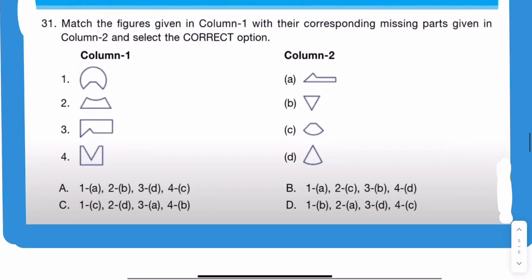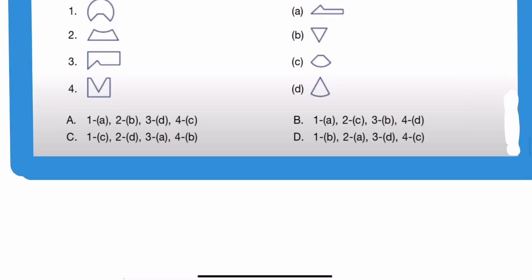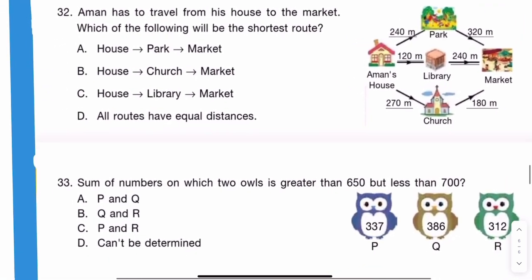Next, achiever section. So for achiever section, question 31, match the figures given in column 1 with their corresponding missing parts given in column 2 and select the correct options. So this is column 1 and its missing part, it is like C. So 1C, this is given 1C. So this is the correct option. Okay.